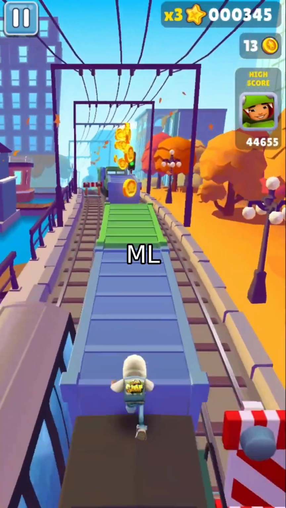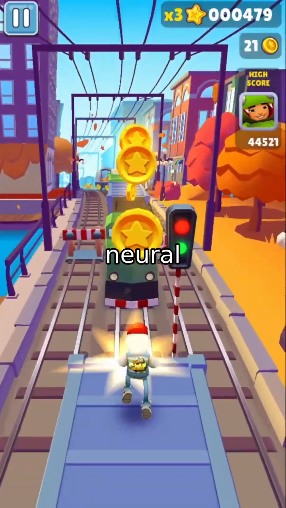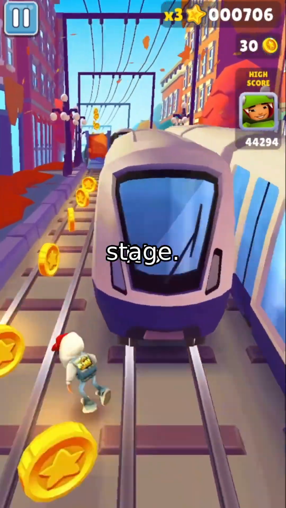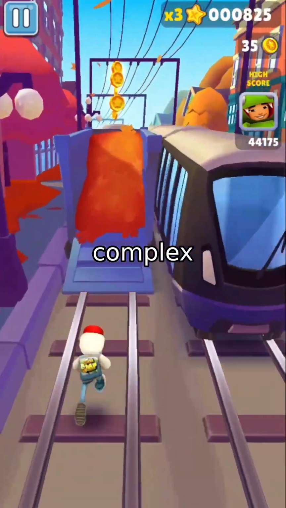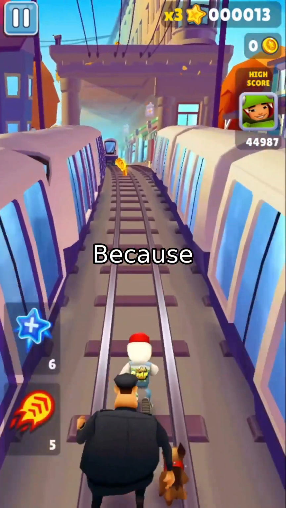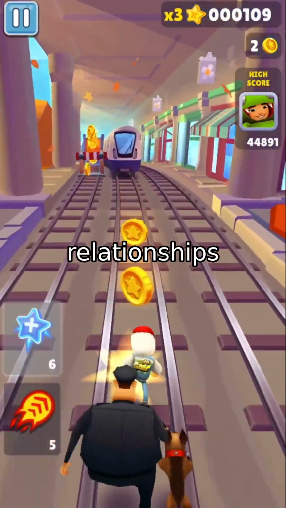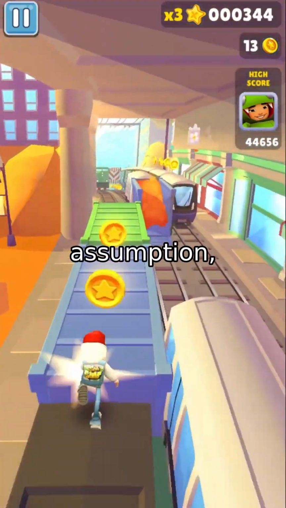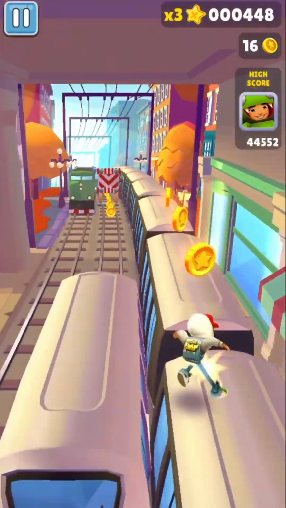First, forbidden regression. If you use nonlinear ML models, like random forests or neural networks, in the first stage, their predictions might not play nicely with the second stage. It's like using a recipe that's too complex for the next step. Your final dish could be ruined. Why? Because 2SLS relies on linear relationships in the second stage. Nonlinear predictions from ML can violate this assumption, creating a mismatch that biases your results.